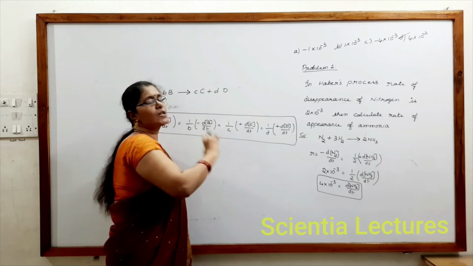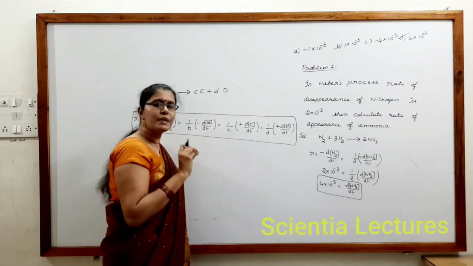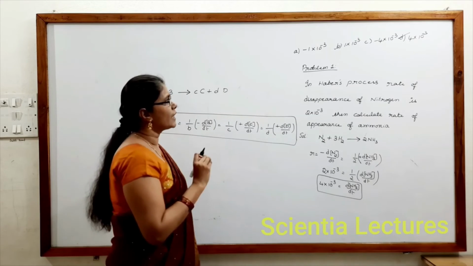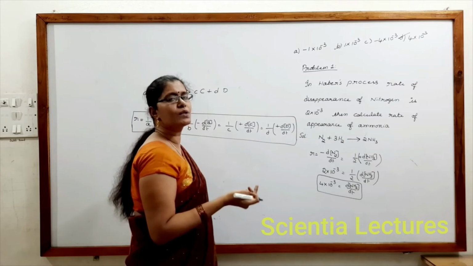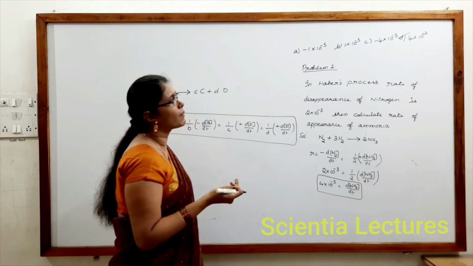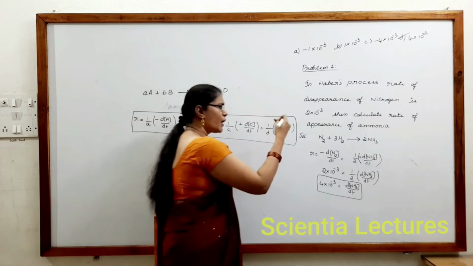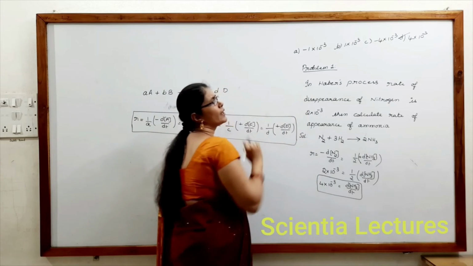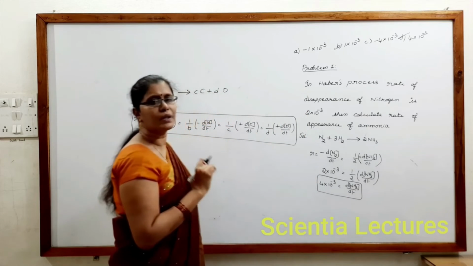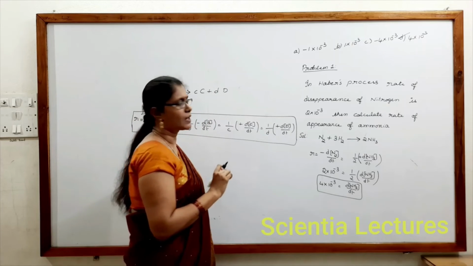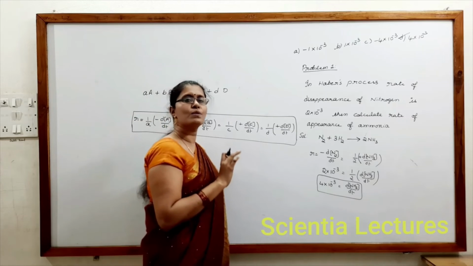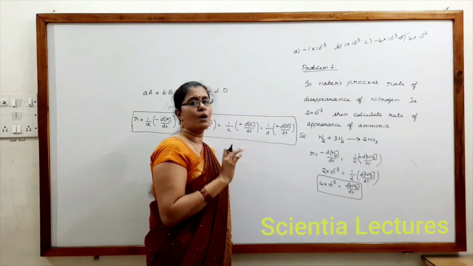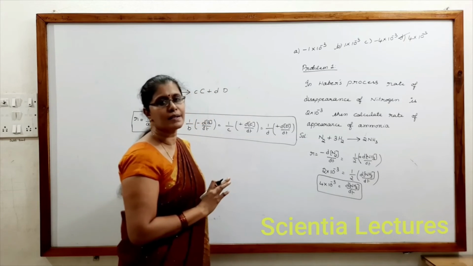But the options are given to misguide the student, such that few will give the answer 1 into 10 power minus 3, minus 1 into 10 power minus 3, or minus 4 into 10 power minus 3. If you have understood the logic correctly, then only can we get 4 into 10 power minus 3 as the correct option. So the question is very simple, but there is more chance of selecting the wrong answers in such cases.